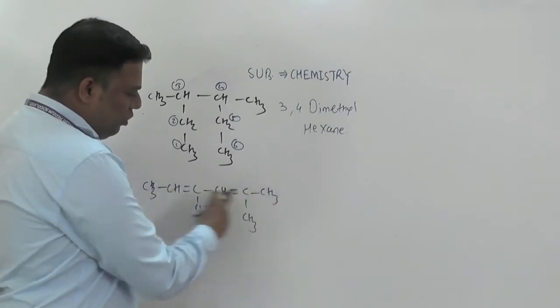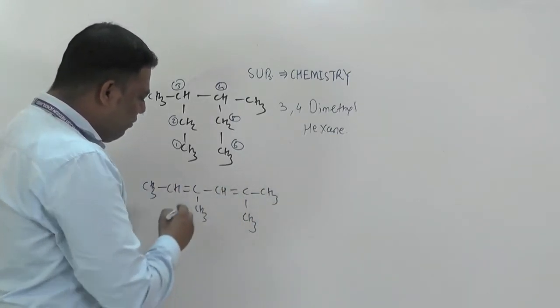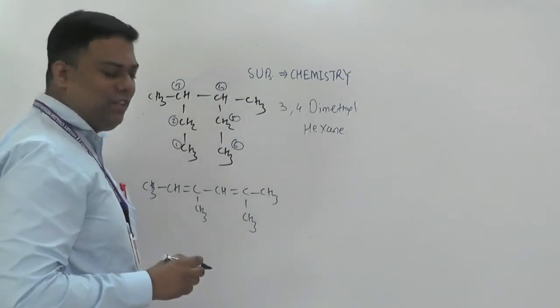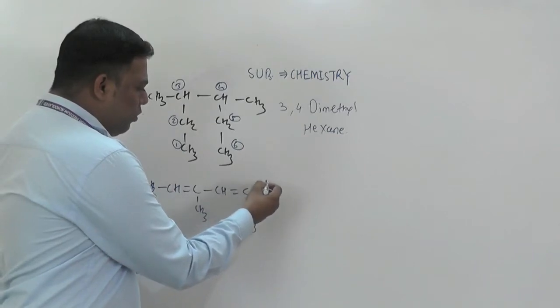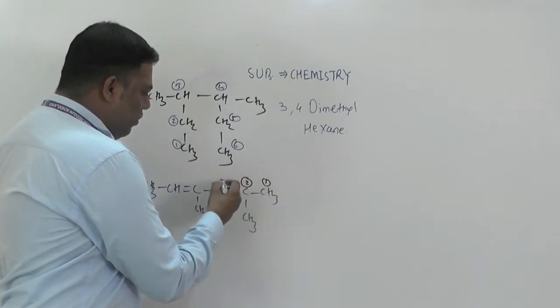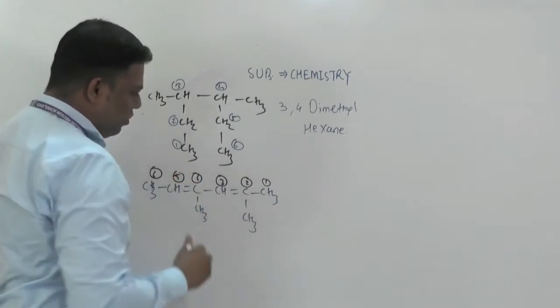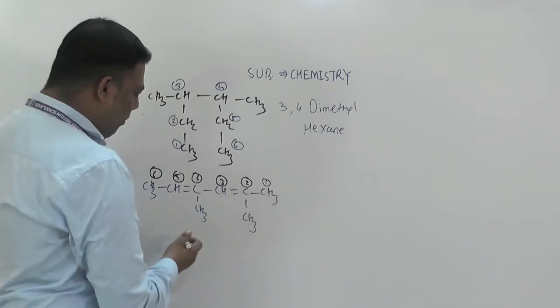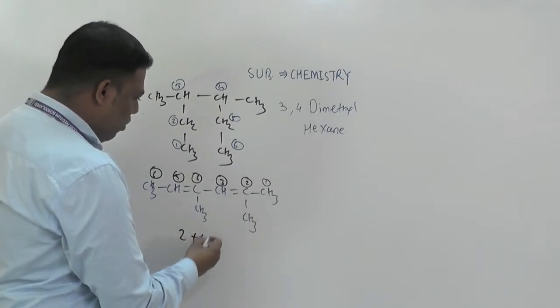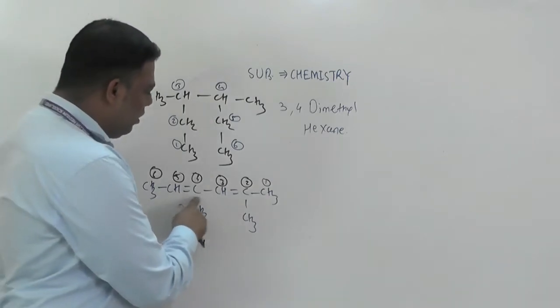These are a continuous longest chain of carbon atoms. But where do we have to start numbering, this side or this side? Suppose I write here 1, 2, 3, 4, 5 and 6. Whatever the substituent positions, you will get 2 comma 4, yes, 2 plus 4 from this side. Suppose we do from this side, so 1, 2, 3, 4, 5.